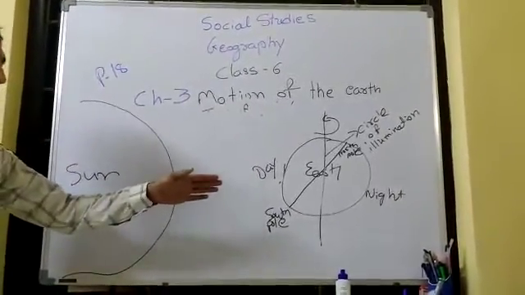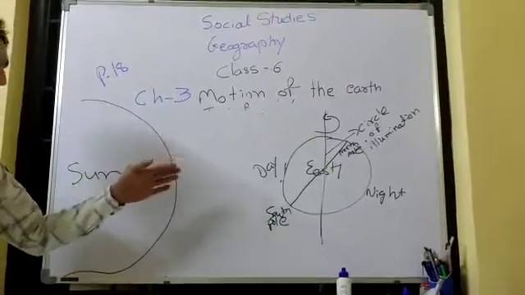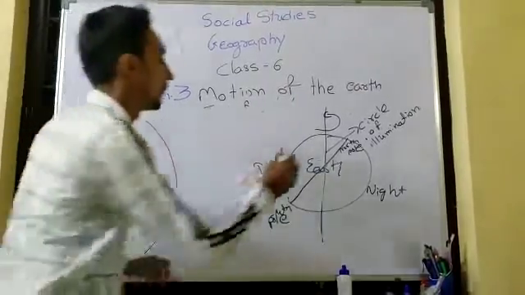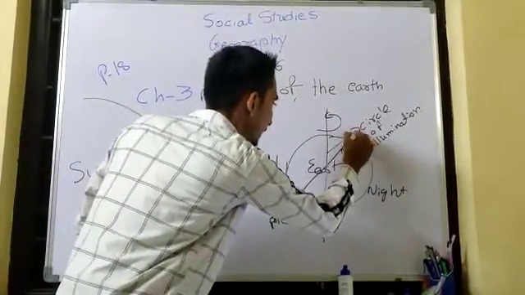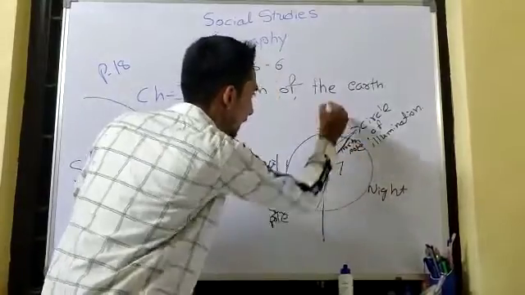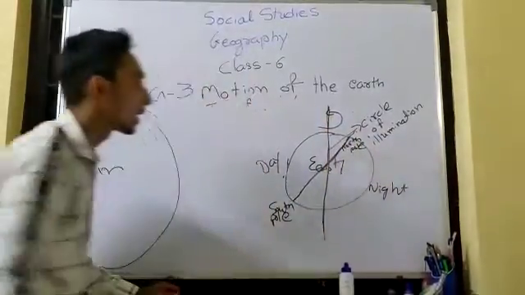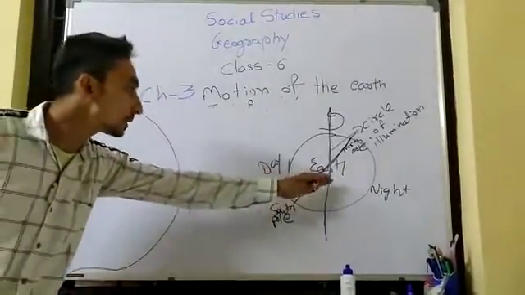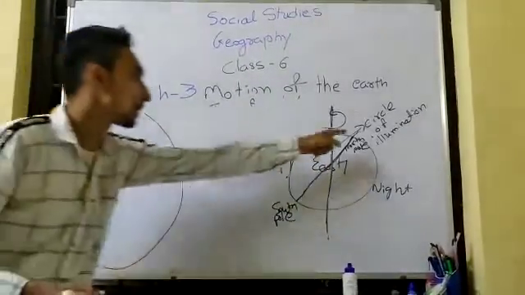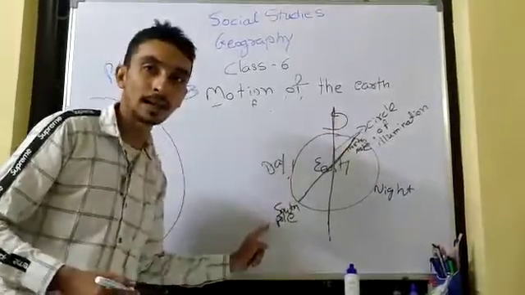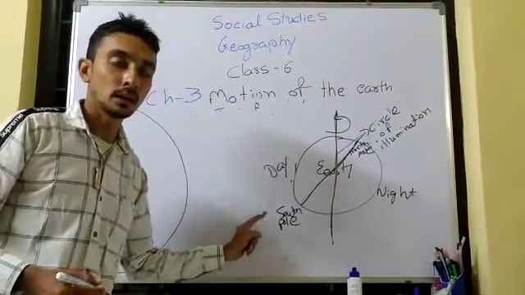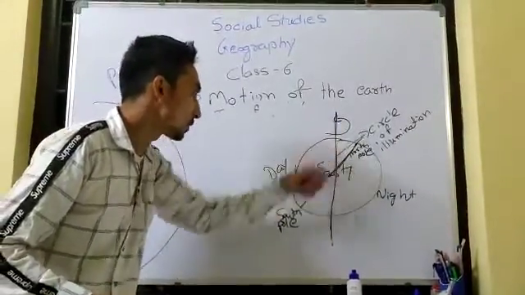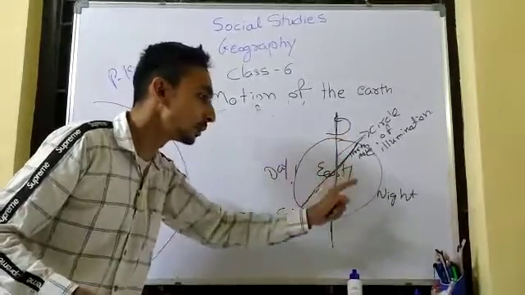This circle does not coincide with the axis, as you see in the figure, right? This is the tilt part and this is our circle of illumination. So it does not coincide with these two axes.